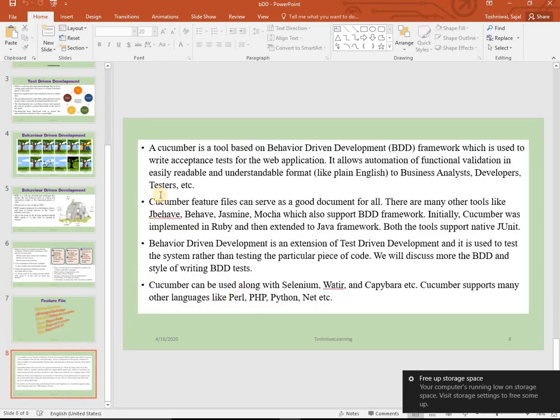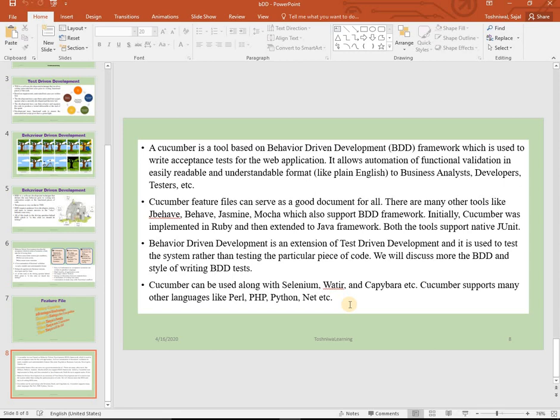The Cucumber tool is based on the BDD framework, which is used to write acceptance tests for web applications. This is nothing but the theoretical part. Cucumber can be used with Selenium, and it was developed earlier in Ruby, but right now we can use it with Java also. It supports JUnit, and we can include it with TestNG also.